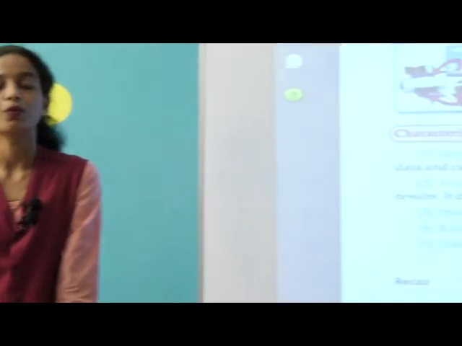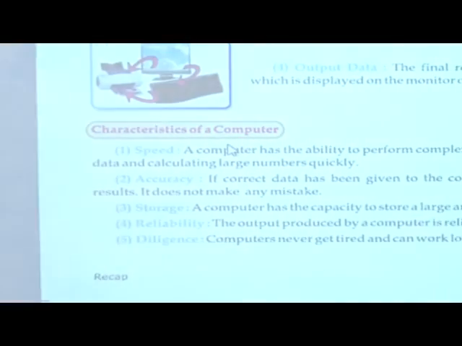Now, why are we using the computer? If the computer is not there, then is it easy for us? No, it is not easy. Then what is the main purpose? Why are we using the computer? It is called the characteristics of the computer. Why exactly do we use the computer?